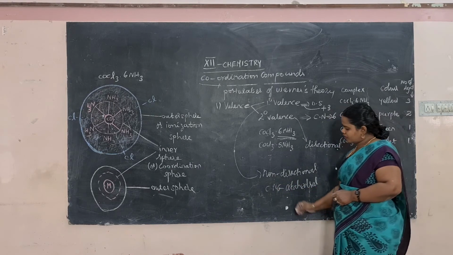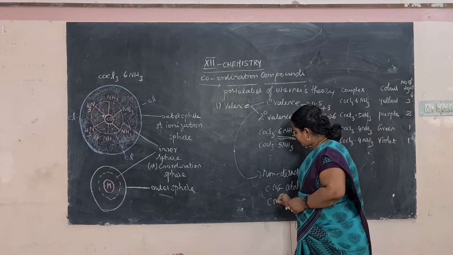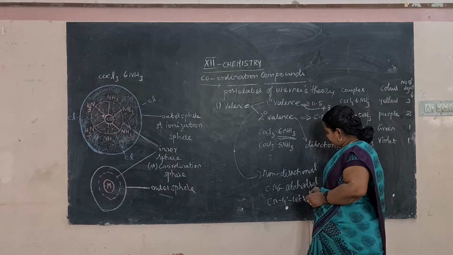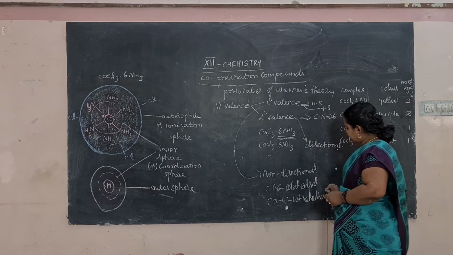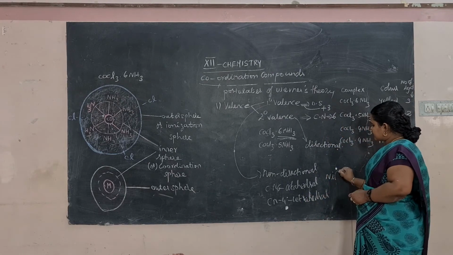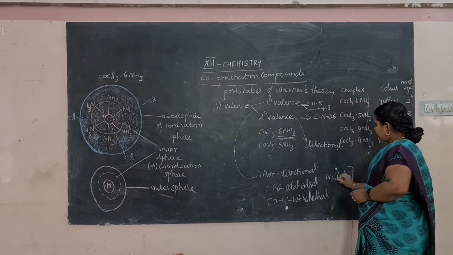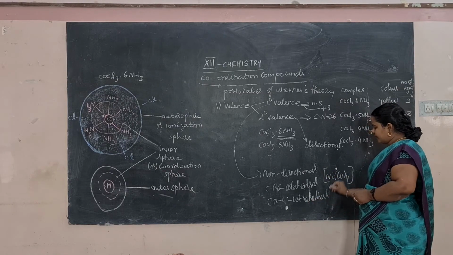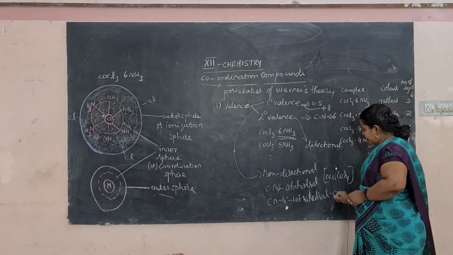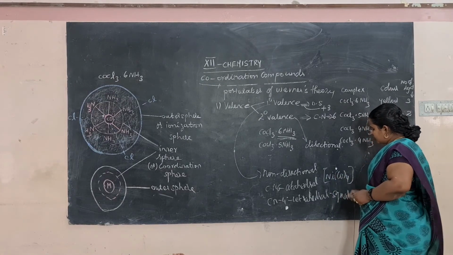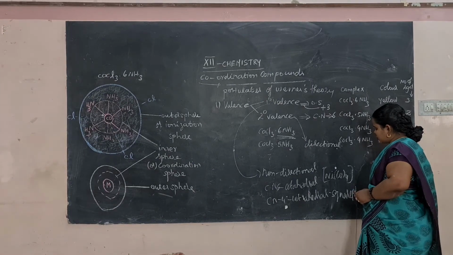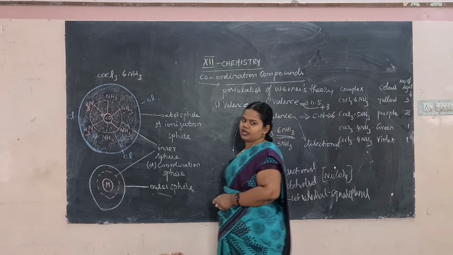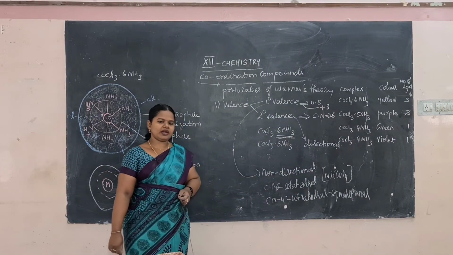And when the coordination number is 4, it will be tetrahedral. For example, in nickel tetracarbonyl, a coordination compound, the coordination number is 4, so it could be tetrahedral or square planar. So with the coordination number we can tell whether it is square planar, octahedral, trigonal bipyramidal, or tetrahedral.